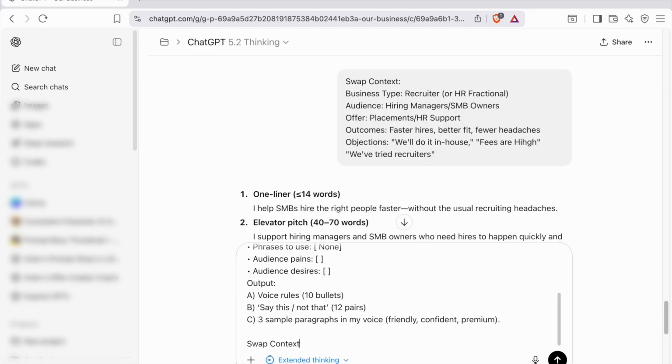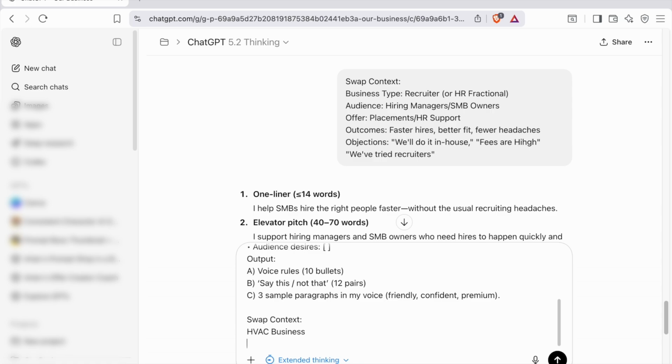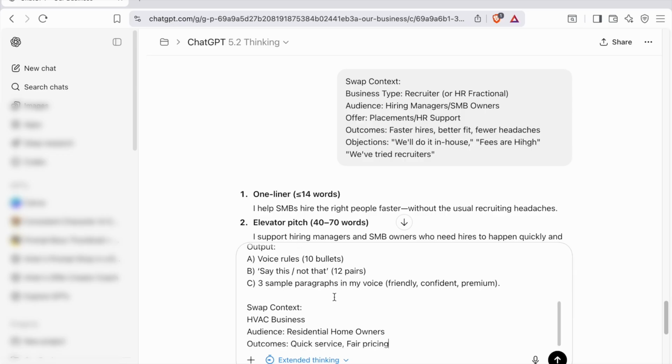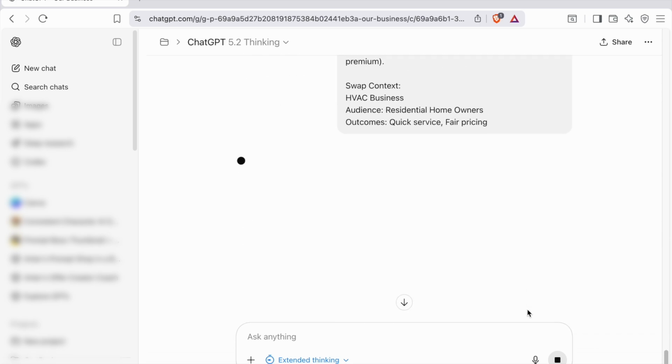Okay, we're going to swap context again because we want this for a different business, let's say where we've got an HVAC business. Audience, residential homeowners, and fair pricing. And then I'm going to go back up here and put audience pains are going to be heating in the winter, cooling in the summer, and their desires are a properly working HVAC system. Just doing this to kind of show you how different businesses can use these different prompts to their advantage.